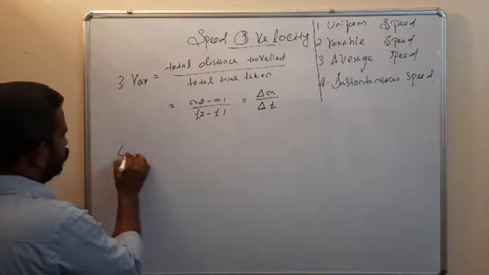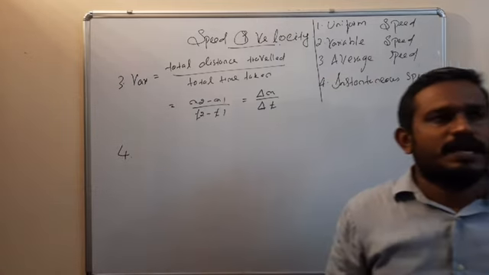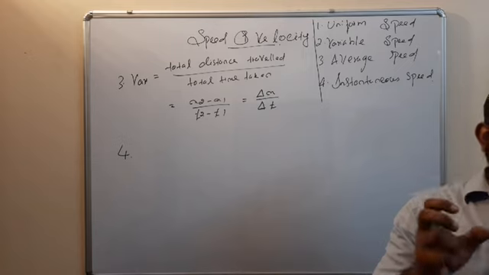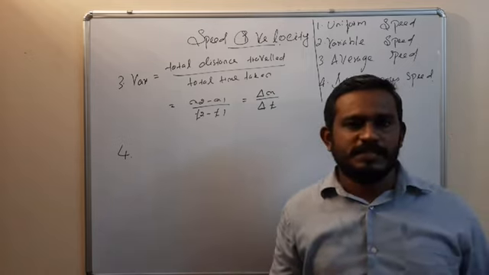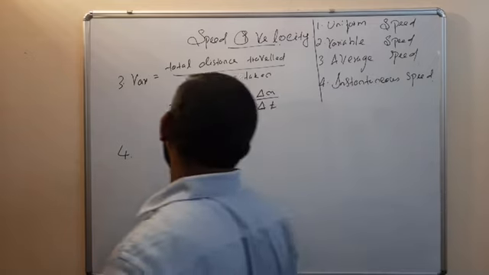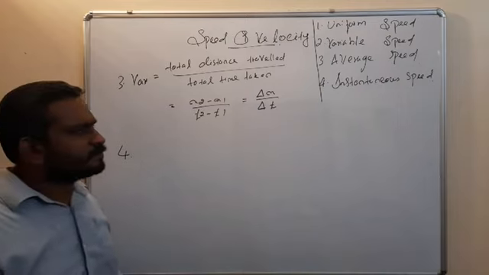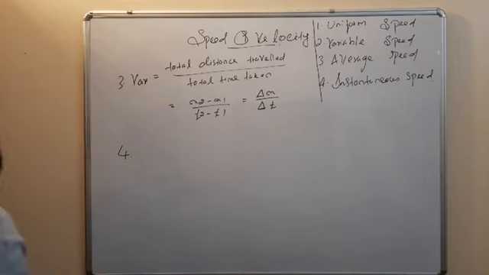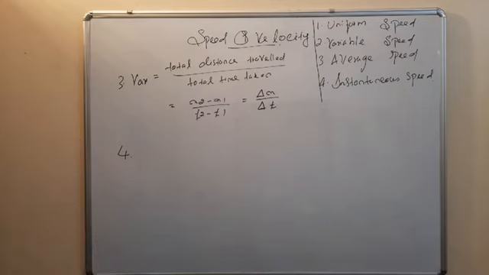Then the next is instantaneous speed. The fourth one is instantaneous speed. Instantaneous speed means the speed of the object at any particular instant. Otherwise, we can say that the speed of the object at any particular point in its path is called instantaneous speed.